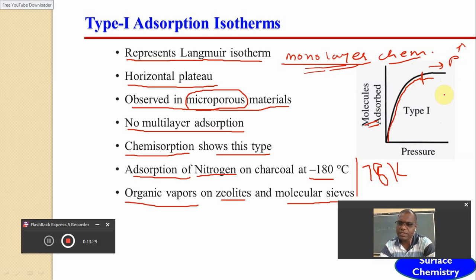It means that at the highest pressure the rate of adsorption remains constant, and this pressure is called the saturation point, at which there is no increase in the rate of adsorption. During this whole process there is monolayer adsorption. So it involves the formation of only one layer on the surface of adsorbent, and type 1 adsorption isotherms indicate the formation of monolayer adsorption, not a multilayer.